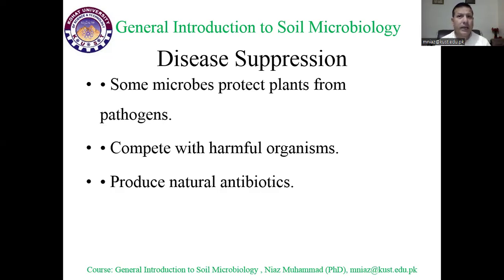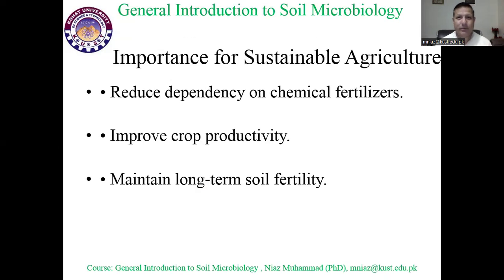New microorganisms cannot compete for nutrition with the local microbial population. And sometimes these local microbial populations produce antibiotics to inhibit the growth of such pathogenic microorganisms.